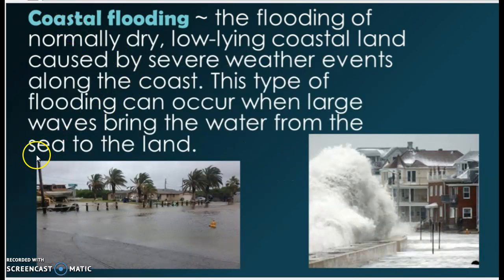All right, coastal flooding. The flooding of normally dry, low-lying coastal land caused by severe weather events along the coast. This type of flooding can occur when large waves bring the water from the sea to the land.